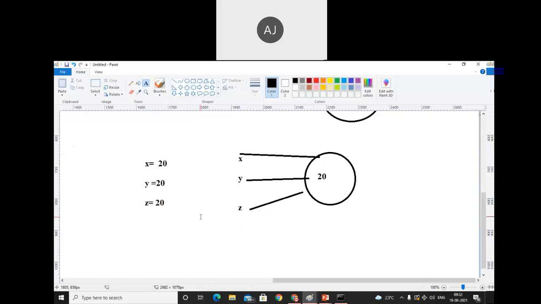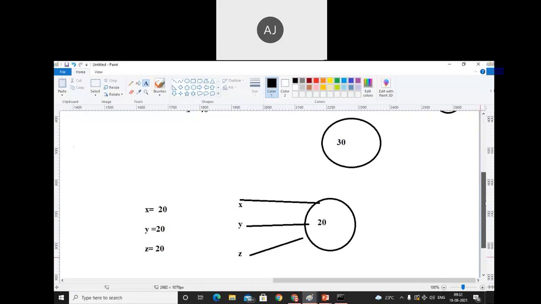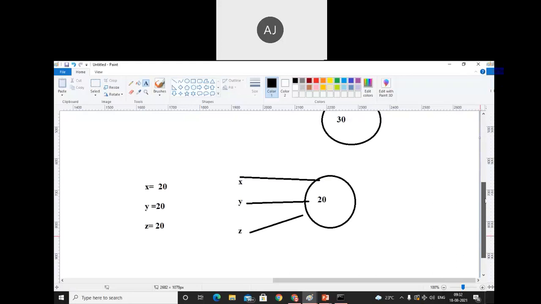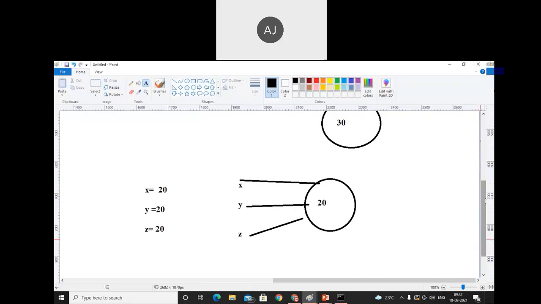Make a note of it. Okay, so hope you get the concept of mutable and immutable. It works on fundamental data types, and all fundamental data types are immutable. Make a note of that. We cannot change the content of a fundamental data type. If we try to change the content of a fundamental data type, a new object will be created. Make a note of that.